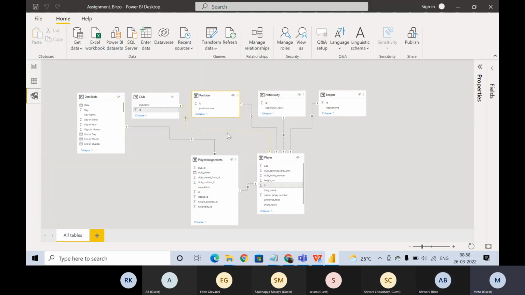So is this relationship correct or not? Somebody was saying it's fine because we have sequential IDs, 1, 2, 3, 4 till 700, so this should work, right? Anyone who feels this is not correct? If we had club ID, that would have been a perfect one-to-many.